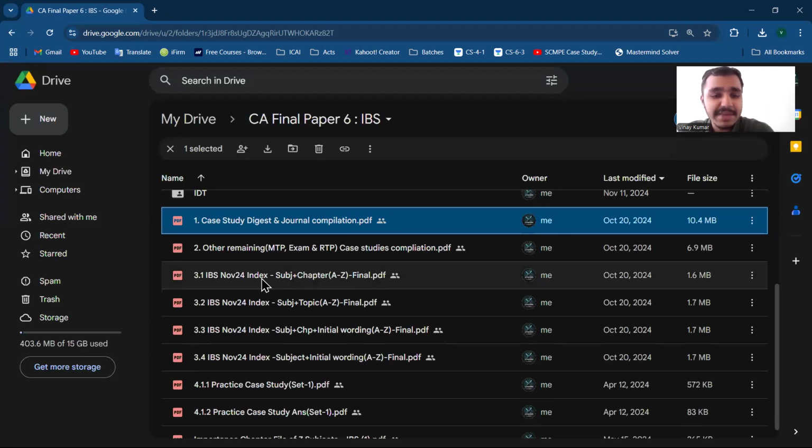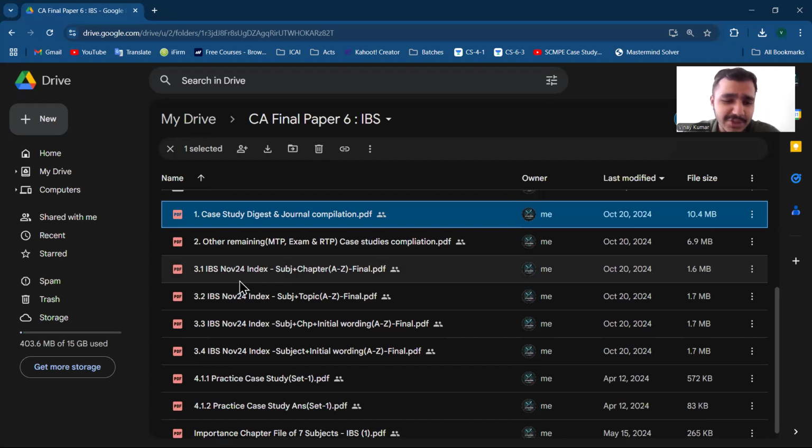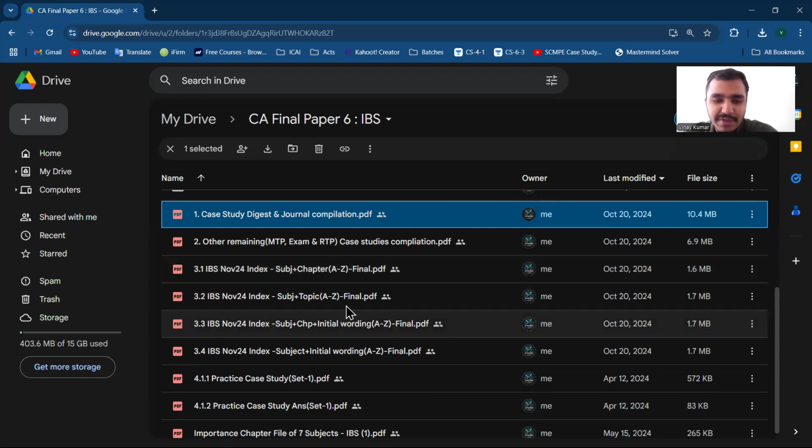Next is the IBS index. For the November 24 attempt, I have shared 4 types of indexes and earlier 3 types of index. I will quickly go through how to use them effectively. Firstly, I will cover what files I have shared. How to use the index effectively I will share after this explanation of what material I have shared.